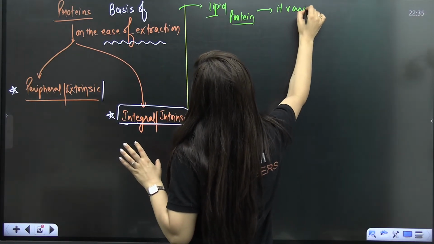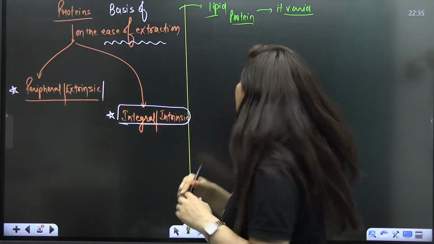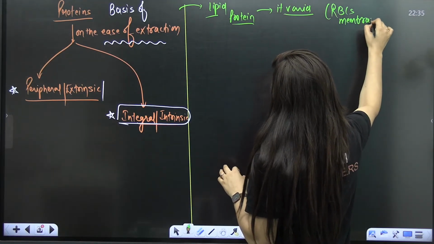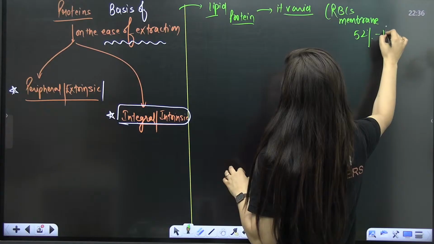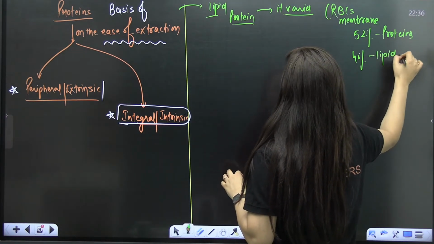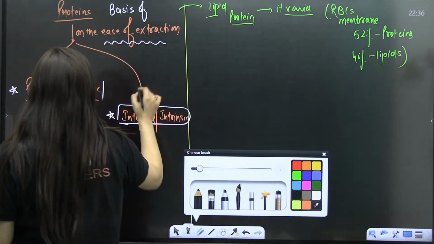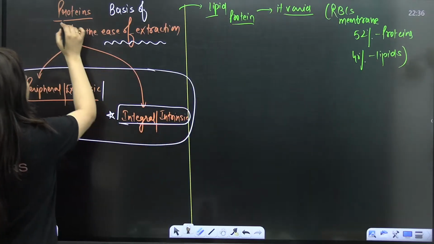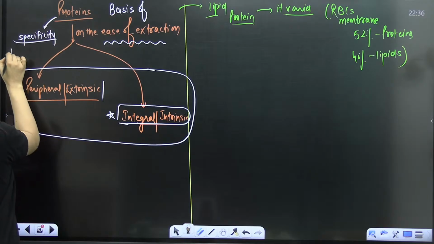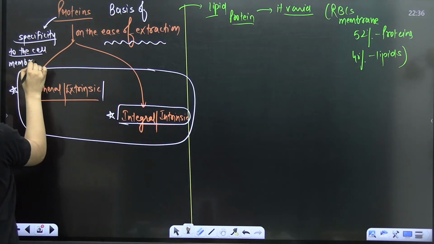Like in the case of RBC's membrane, near about 52% are proteins and near about 40% are lipids. And these proteins are going to provide specificity to the cell membrane. Do you know that?